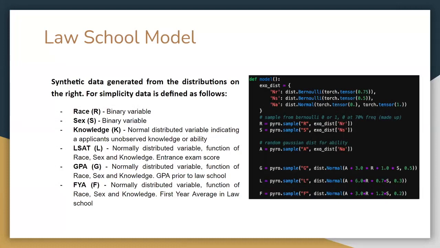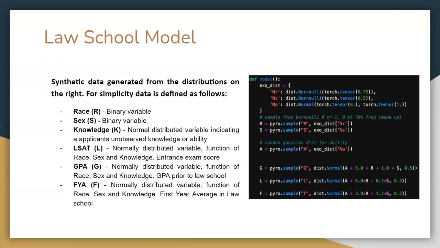Race, sex, and knowledge are considered as exogenous variables. A probability of 0.7 and 0.35 are assigned for race and sex respectively. The knowledge is drawn from a standard normal distribution. On the right, we can see the equations that we have used to generate the synthetic data. We have considered the race and sex as binary variables.